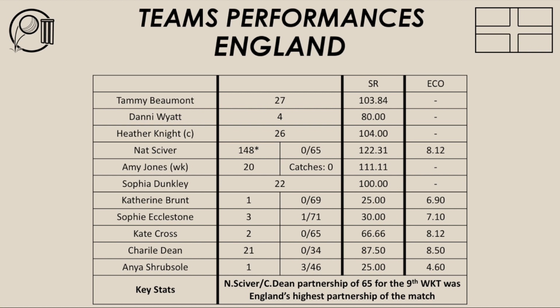And they got out. They got starts. Beaumont, 27, Wyatt missed out. Knight got 26, Jones, 20, Dunkley, 22. So they all got starts, but they weren't able to stay in, convert those starts into a big score, and really support Nat Sciver. So that's the disappointing factor for England, that no one was able to support her because